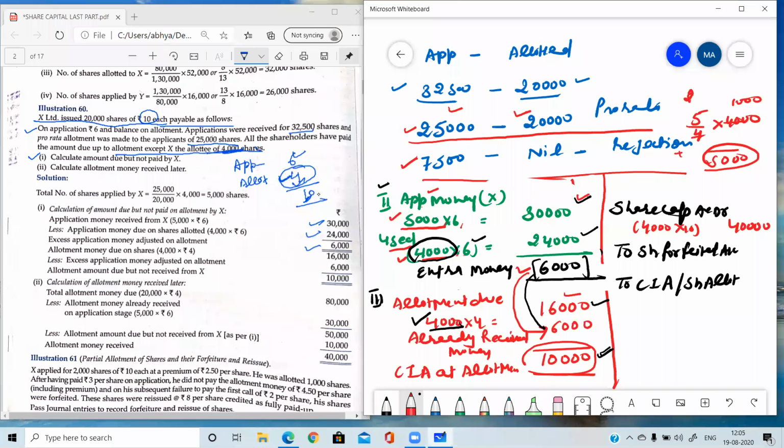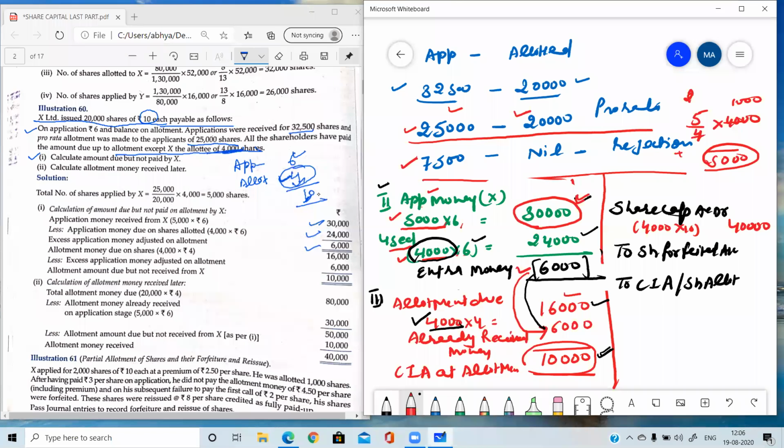Now I told you yesterday that whenever we are forfeiting the shares which were earlier issued as pro rata, in that case, no need to find out called up and paid up, what is paid and what is unpaid. So we are taking this money, because the money paid by X is only 30,000. After this, he has not paid even a single penny.